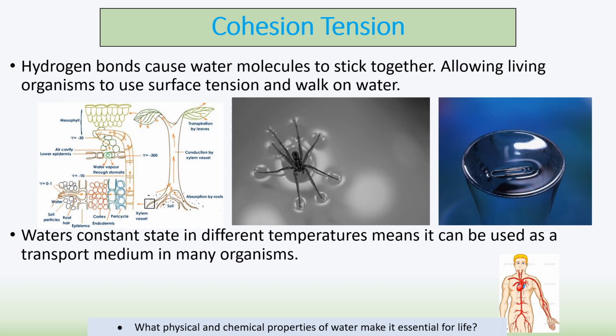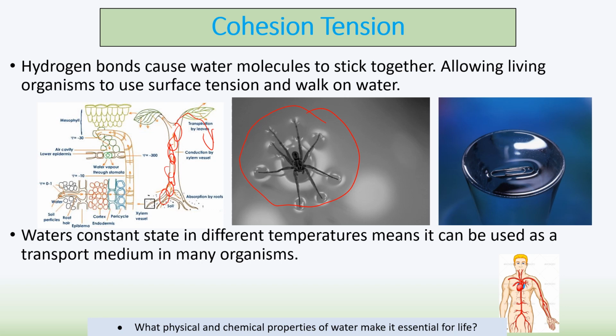There is something called cohesion tension of water, which is absolutely essential for plants, but also for animals and living water. This is the idea that because of the hydrogen bonds, water molecules tend to stick together in chains. They're attracted towards each other due to the hydrogen bonds, and this allows living organisms to walk on water, such as this insect here, because the water molecules are attracted to each other, so they're not breaking the surface. But in plants, it's absolutely essential because chains of water molecules are attracted to each other and therefore pulled up the plant when water is lost as evaporation via the leaves. So it means water can travel up high distances.